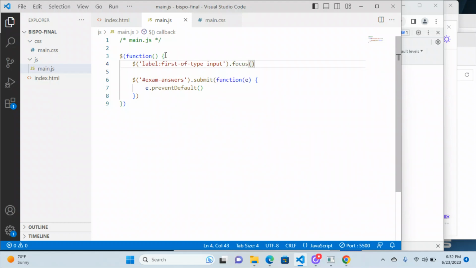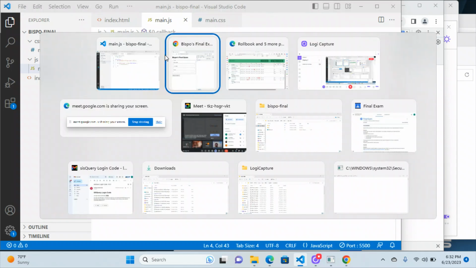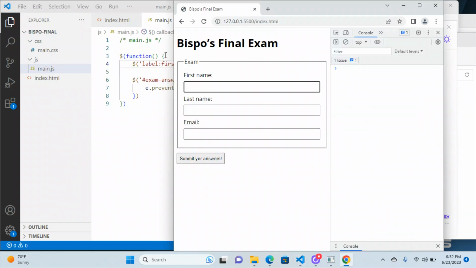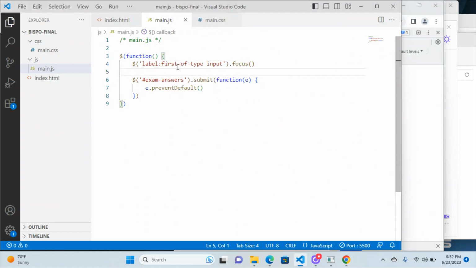Now this may not immediately work because of all the stuff that we're doing in the console, but okay, so this time it did work. I just tabbed over to the browser and take a look at that. I did not have to click in there. It's already focused. That's really, really handy. Users like that. So here's just something you can take with you at the end of the course here.